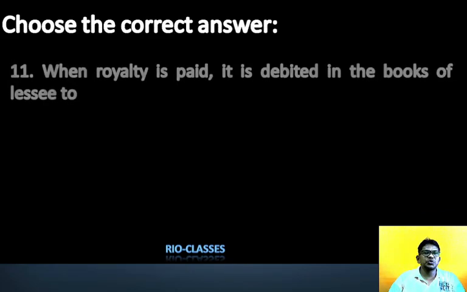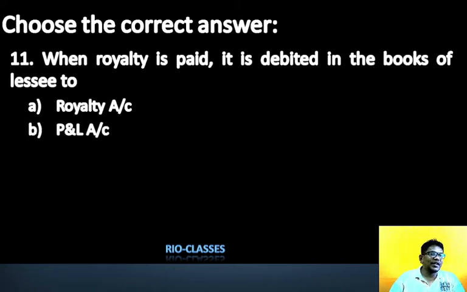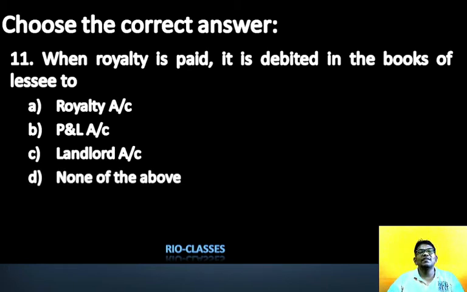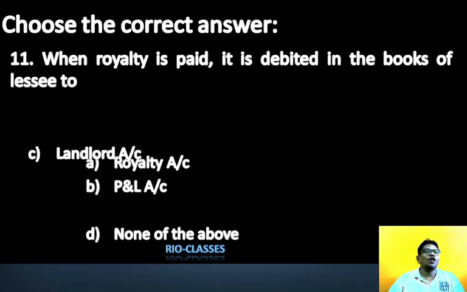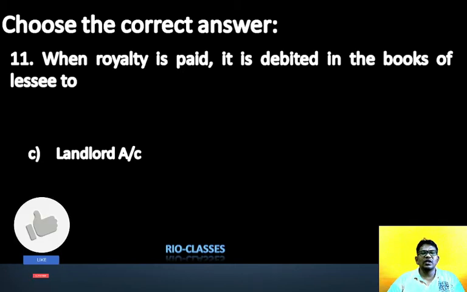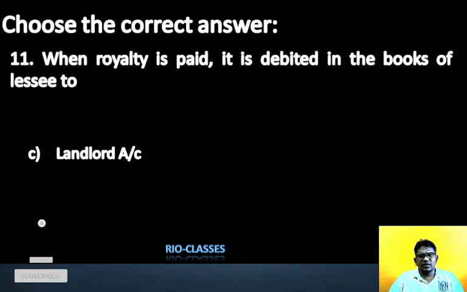Next we have question number 11, my dear student. When royalty is paid, it is debited in the books of lessee to royalty account, profit and loss account, landlord account, or none of the above. Remember, whenever royalty is paid, it is debited to the landlord account. You can say landlord, author, or publisher, everyone. So remember, landlord account.